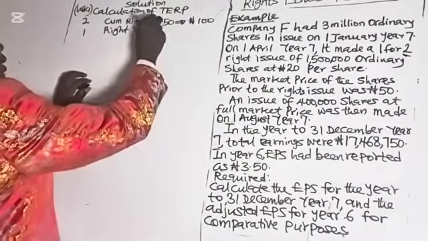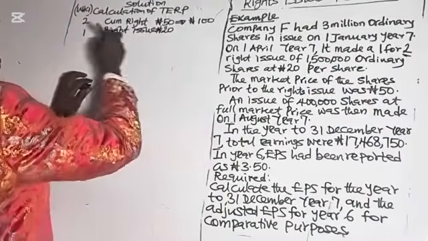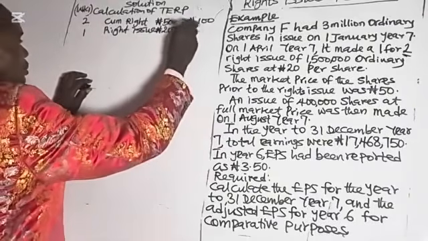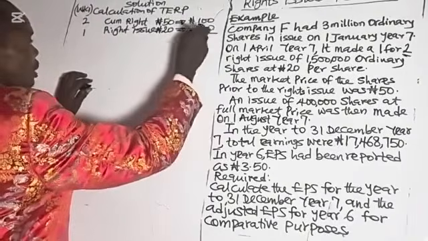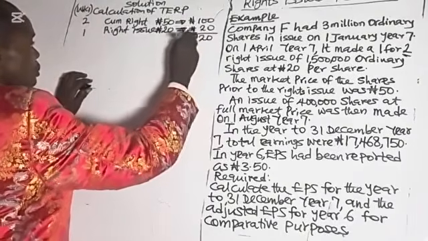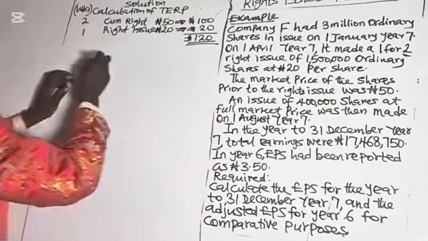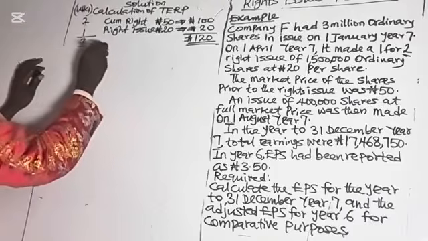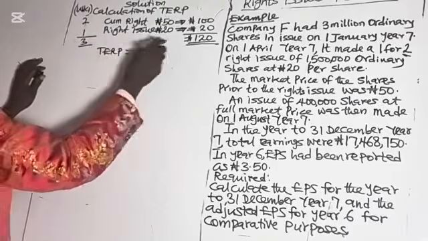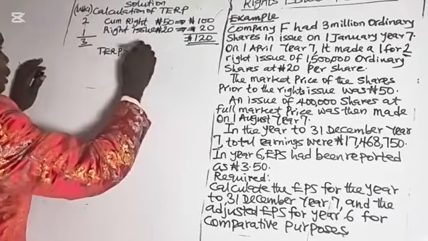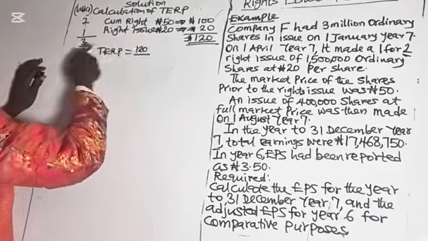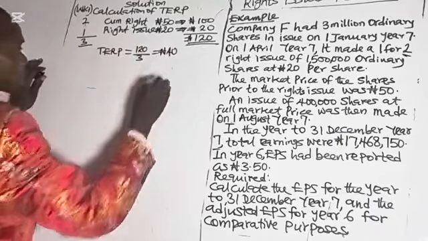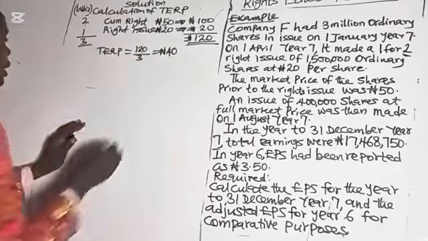So 1 times 20 is 20 naira. If you sum up, we have 120 naira. How many shares do we have altogether? 2 plus 1, 3. Therefore, theoretical ex-right price is 120 over 3, so we have 40 naira. That is the theoretical ex-right price.